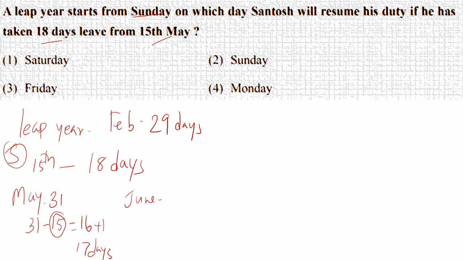On June 1st he will have 18 days completed. That means June 2nd he will be resuming his work. Understood? In that case, we are asked to find out which day June 2nd comes, on which Santosh will resume his duty. Let us start thinking about it, and I will give you a little time to think, then I will start.